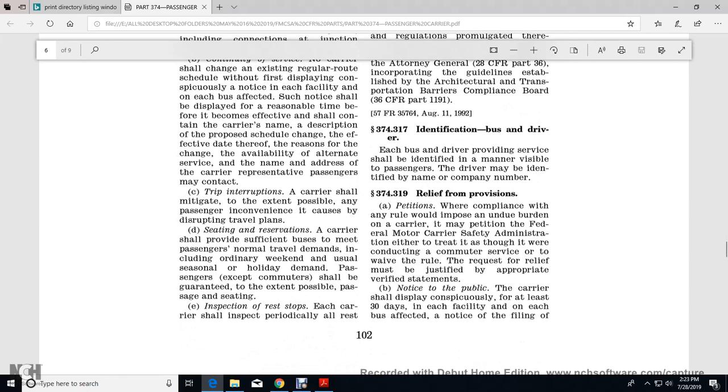Trip interruption: the carrier shall mitigate, to the extent possible, any passenger inconvenience caused by the disruption in travel plans. Seating and reservations: the carrier shall provide sufficient buses to meet passenger normal transit demand, including ordinary, weekend, unusual, and holiday demand. Passengers in commuter service shall be guaranteed, to the extent possible, seating.